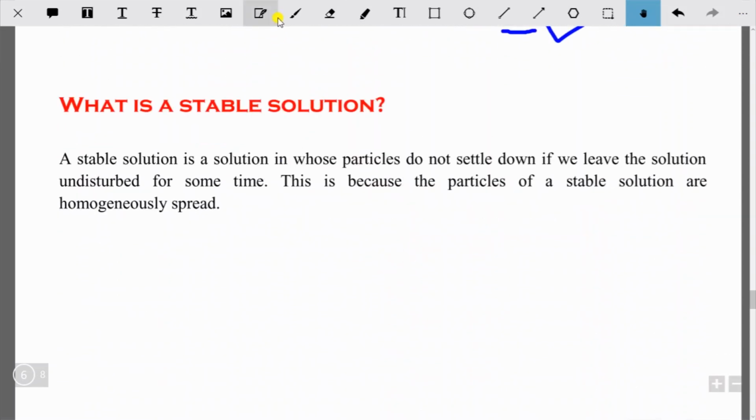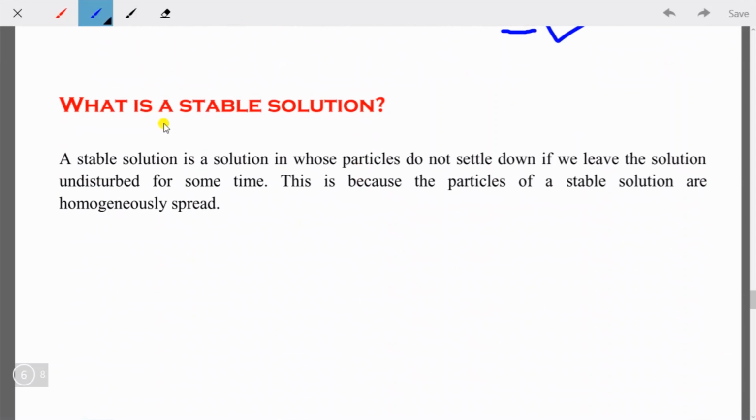Students, a stable solution is a solution in which particles do not settle down if you leave the solution undisturbed for some time. This is because the particles of a stable solution are homogeneously spread. For example, if you add some soil into water and stir it vigorously, then it will look like a solution.